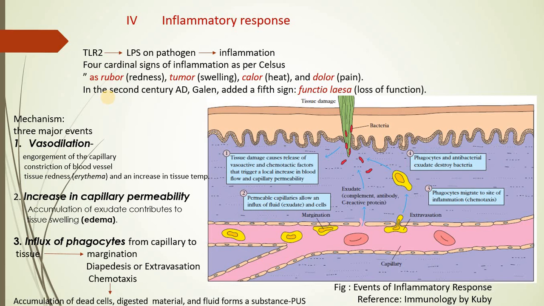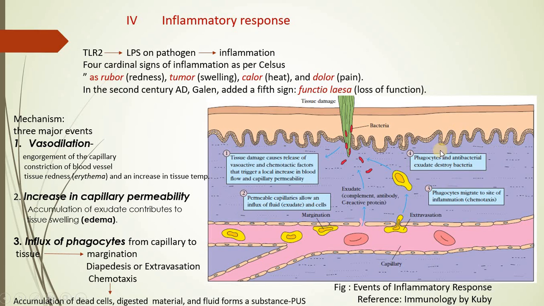Now we'll see the mechanism of this inflammatory response. There are 3 major events which occur in the inflammatory response. The first one is vasodilation, second is increase in capillary permeability, and third one is influx of phagocytes.